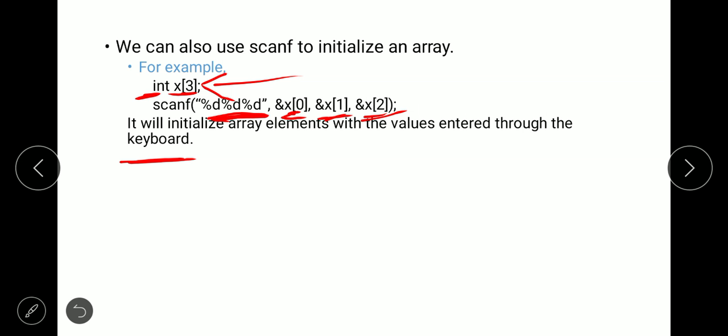Is that clear? The first one was compile time, where the programmer initializes the array, so that is fixed. In the second case, runtime, that is also done by the programmer itself. But in the third case, using scanf, we are asking the user to initialize the array. So, he can input the array values through the keyboard. Is that clear? Yeah. So, in the next class, we are going to see one example on 1D arrays. Okay. Thank you.